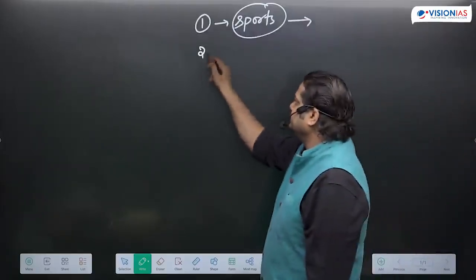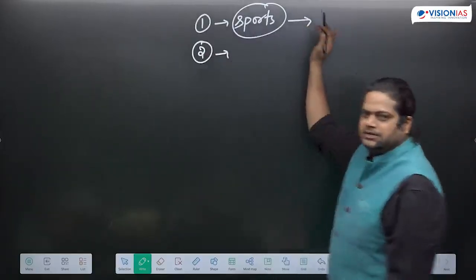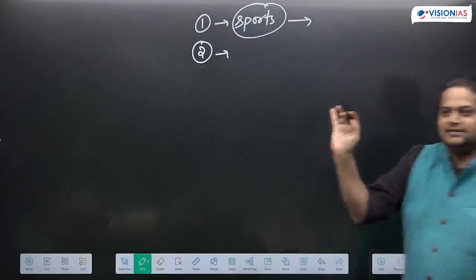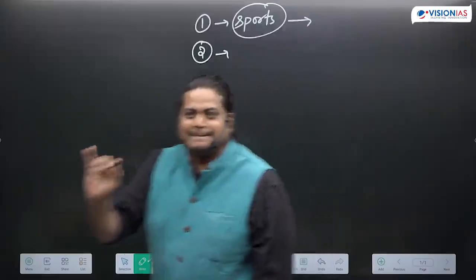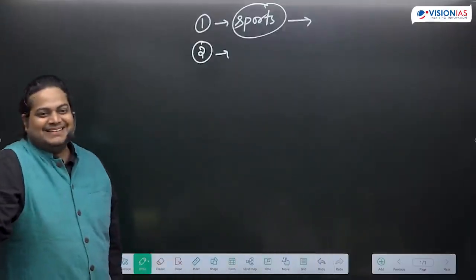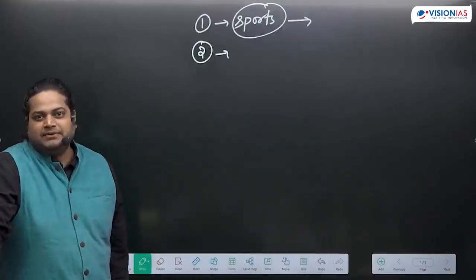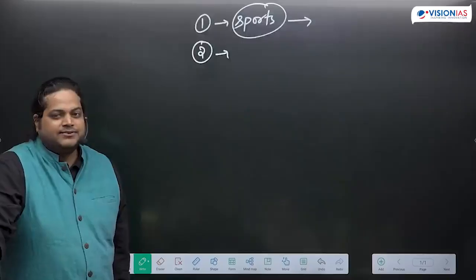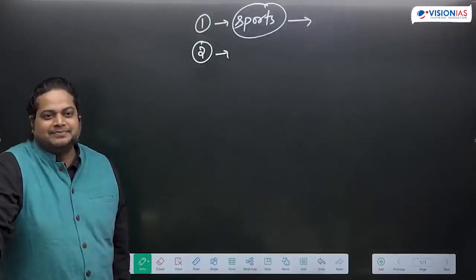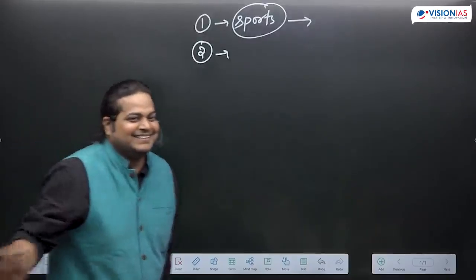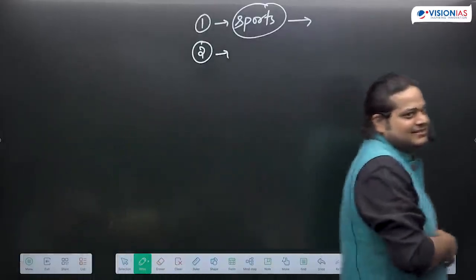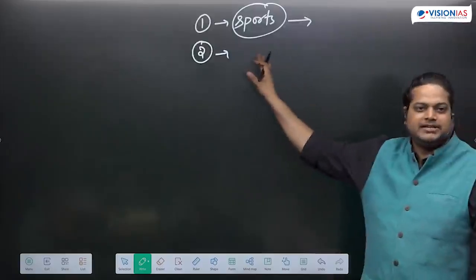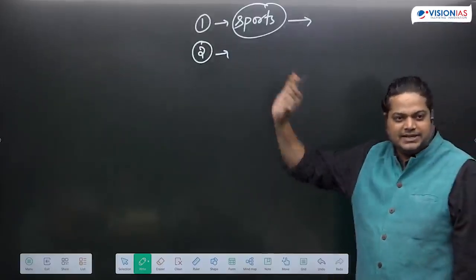What else? But this IPL, WPL, these things are Dream 11 चल रहा है किसी का? So Dream 11 में what you are doing? Making teams? And what are the chances for winning? 0%. Near 0%. So you can read about permutation and combination, what are different ways, CSAT में.